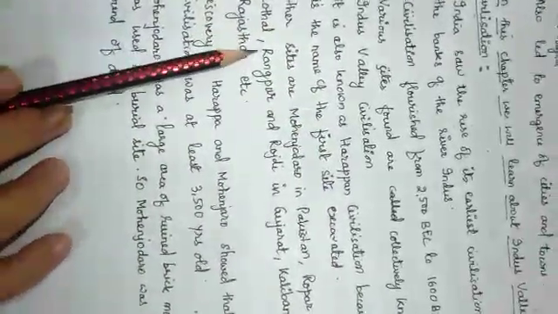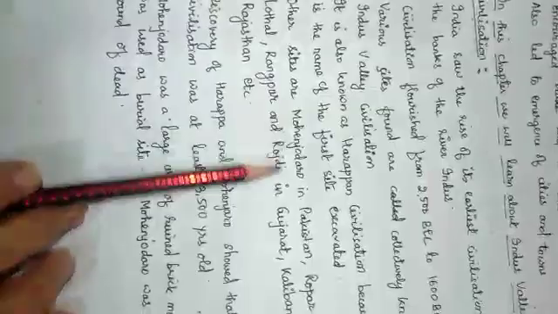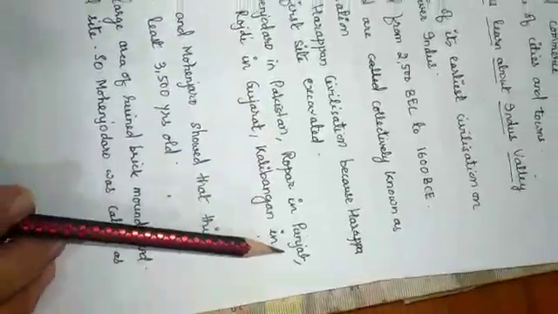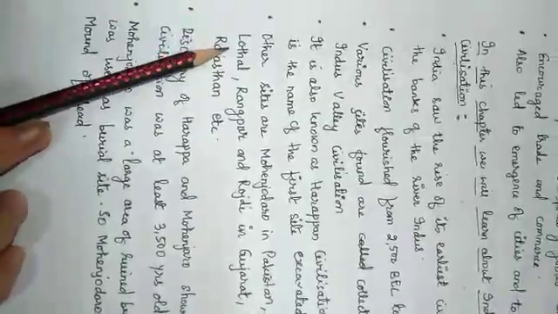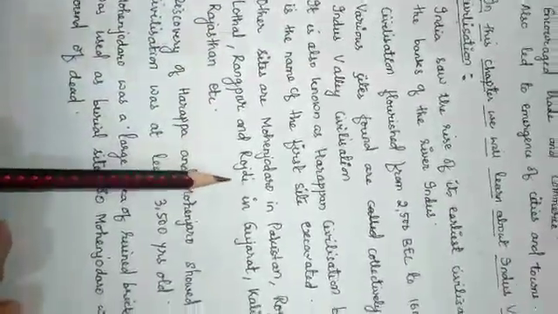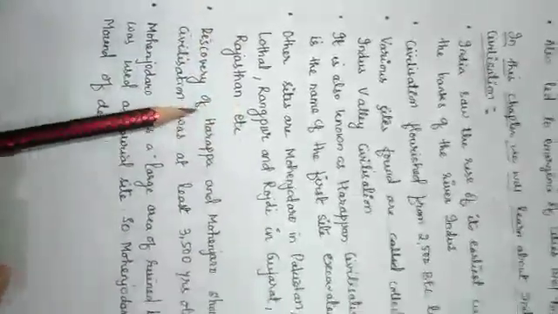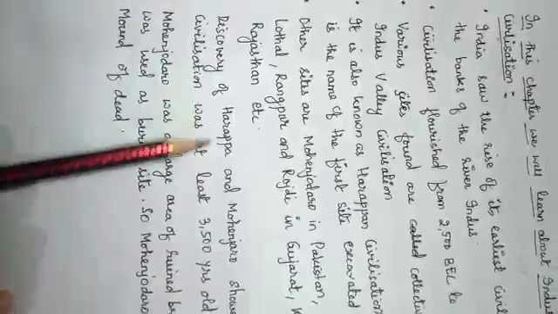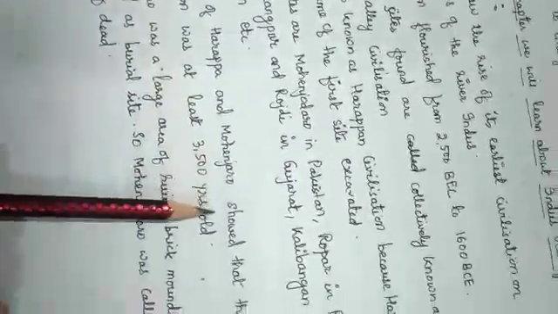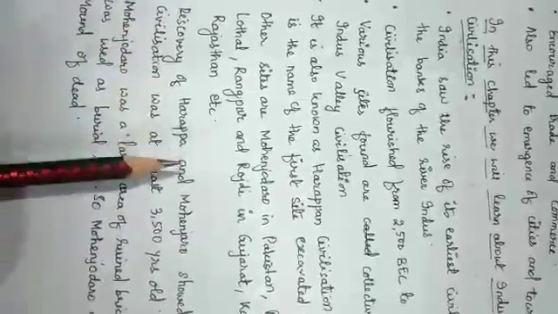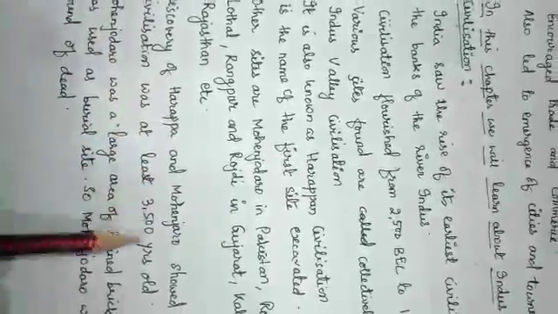Other sites which were excavated are Mohenjo-daro in Pakistan, Ropar in Punjab, Lothal, Rangpur and Rojdi in Gujarat, Kalibangan in Rajasthan, etc. The discovery of Harappa and Mohenjo-daro showed that this civilization was at least 3500 years old.